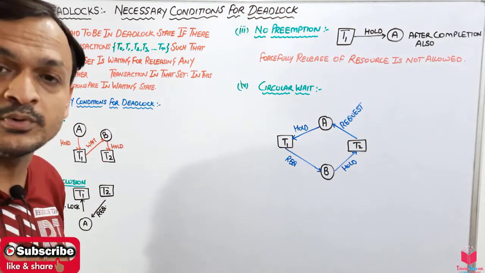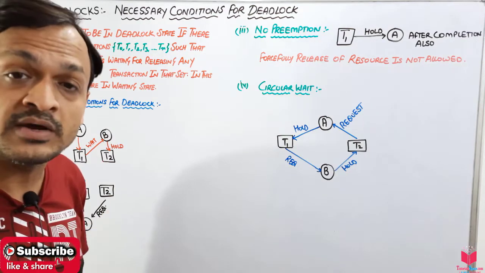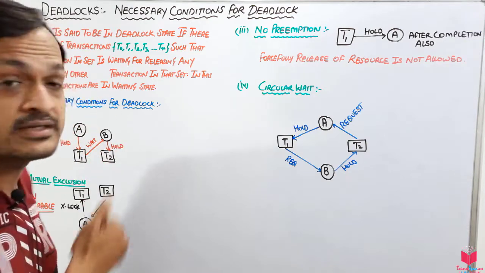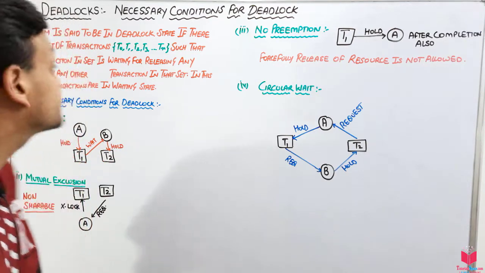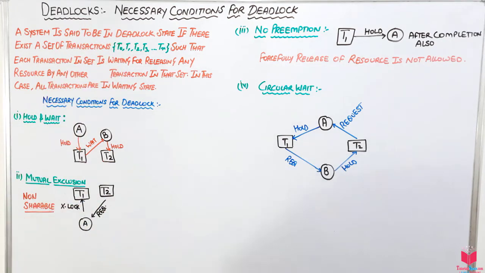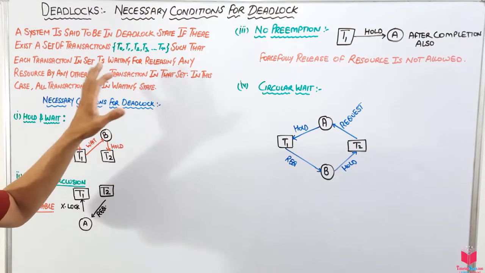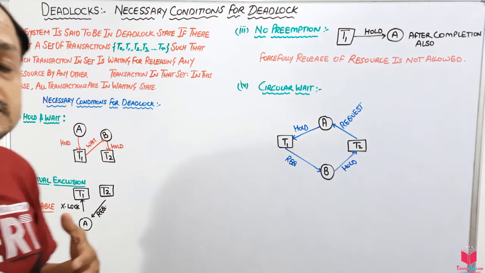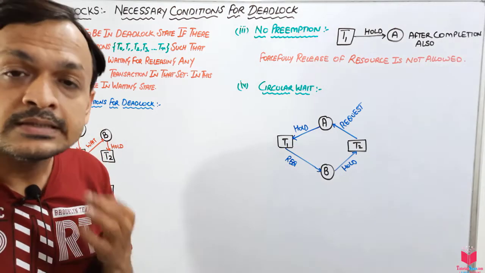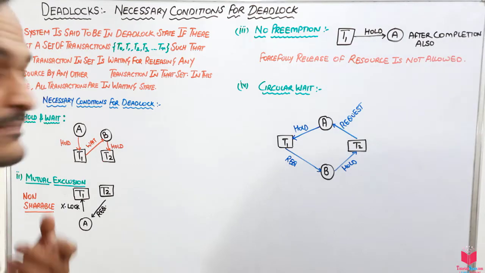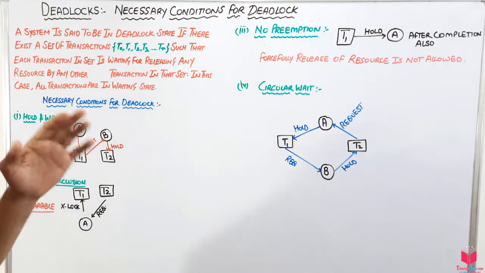Resources may be the CPU, input output devices, or the variables or data items which are used by the transactions. The resources are different things. So all of the transactions will be in the waiting state. If all the transactions are in the waiting state, that means there will be a deadlock in that system. Okay guys, these diagrams will clear all your doubts.